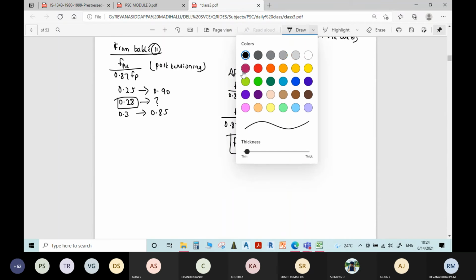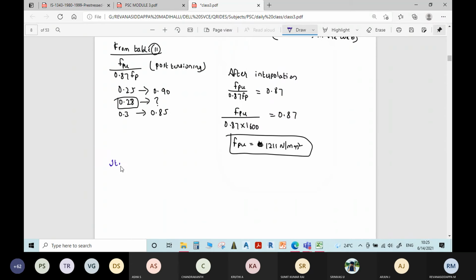Coming to the last step, moment of resistance, step 3. We have the formula.